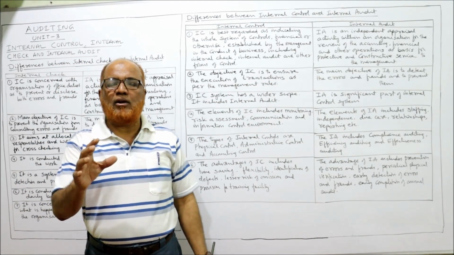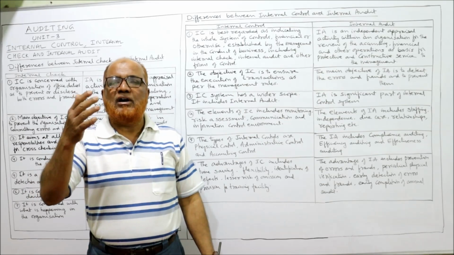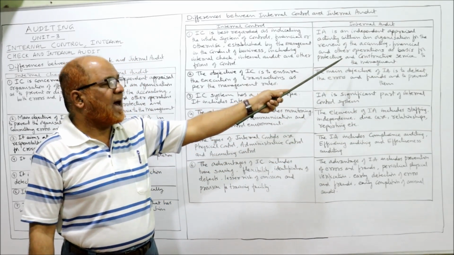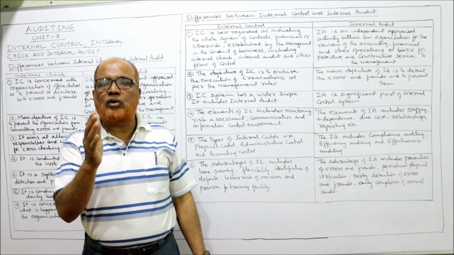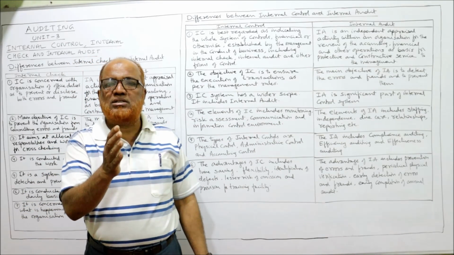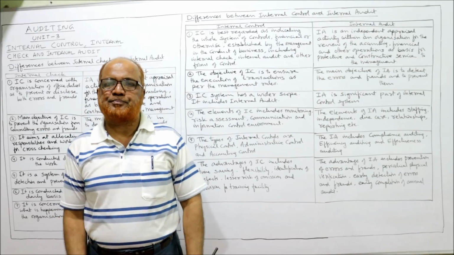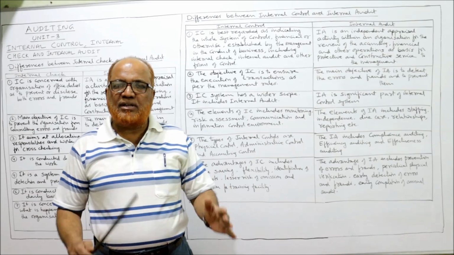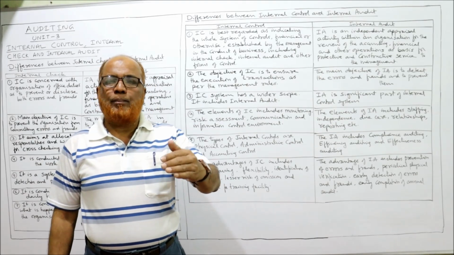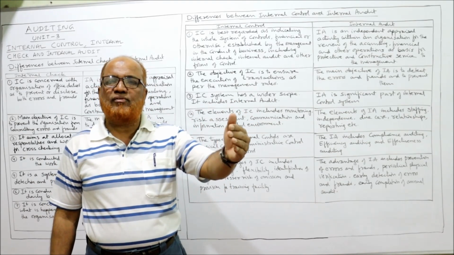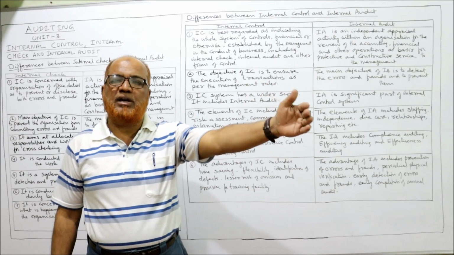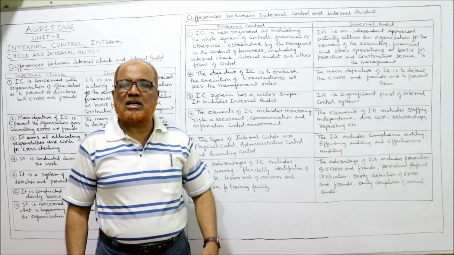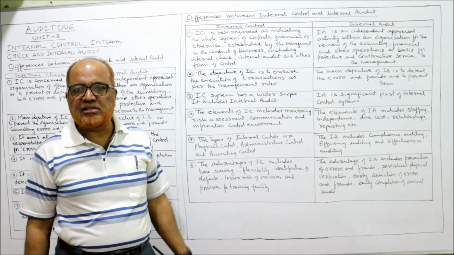The purpose of internal audit is to review the financial or other operations as a basis for protective and constructive service to the management. Why is this independent appraisal of activities done? So that information is passed constructively and protectively, and service is given to the management, so that management can take effective, efficient decisions.